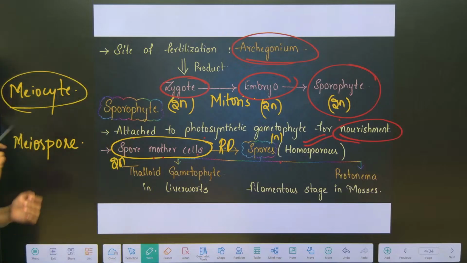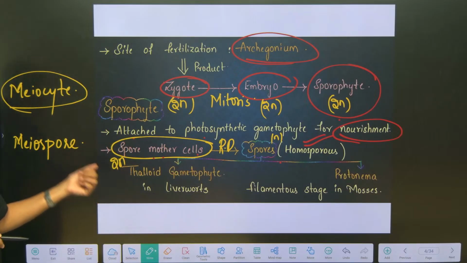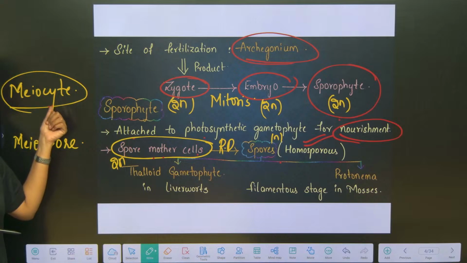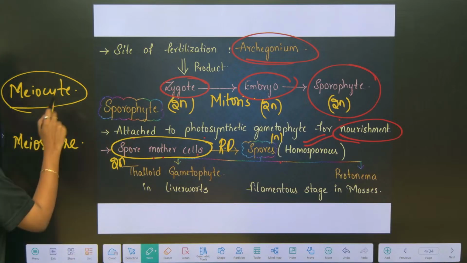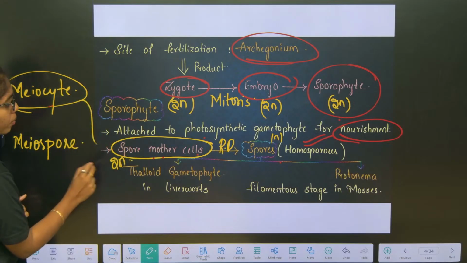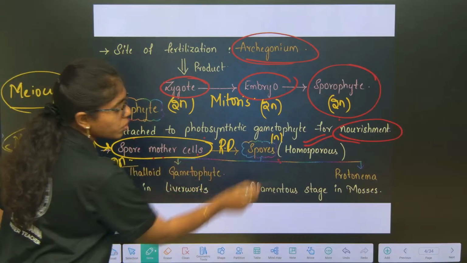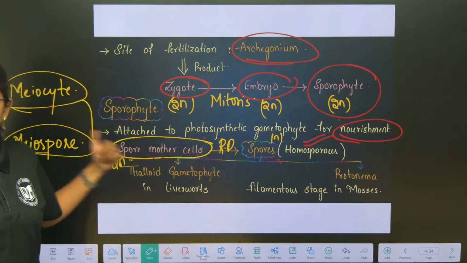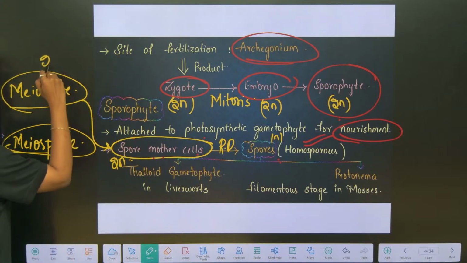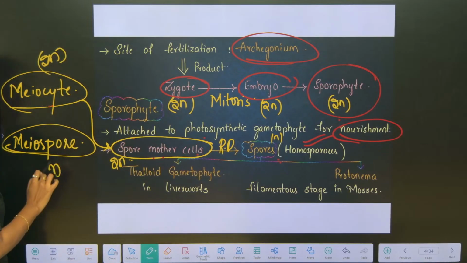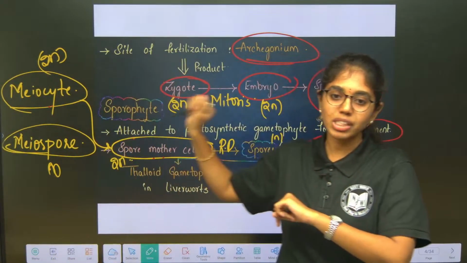Meiocyte is the cell which is going to undergo meiosis. Remember that. The parental cell which is going to undergo meiosis is called as what? Meiocyte. Okay. So, here what is the meiocyte? Spore mother cell is meiocyte. And what is meiospore? Spores which are formed at the end after meiosis are called as what? Meiospores. So, meiocyte is always diploid, meiospores are haploid. Remember that, because you will get some connectivity questions from cell division.